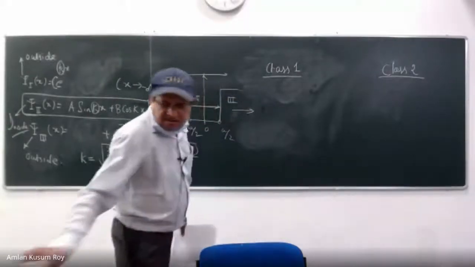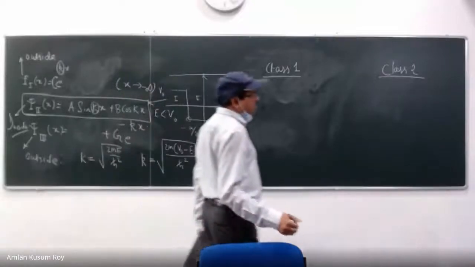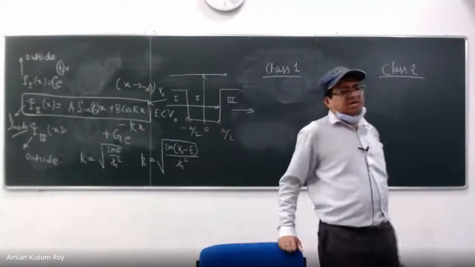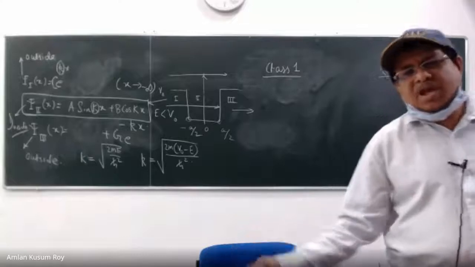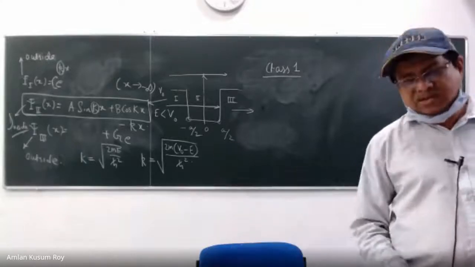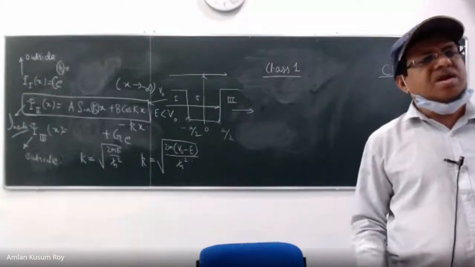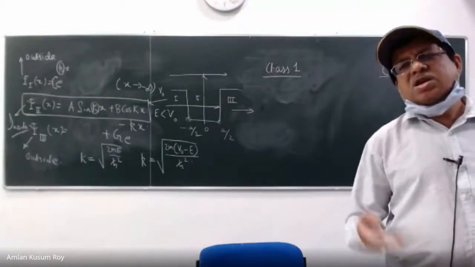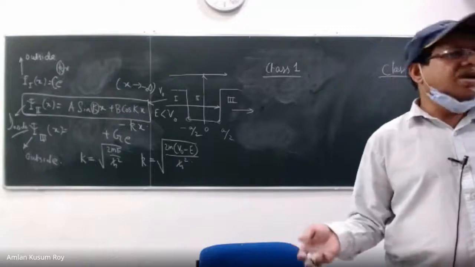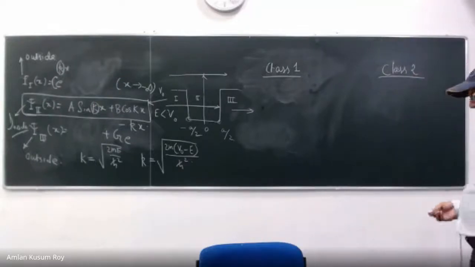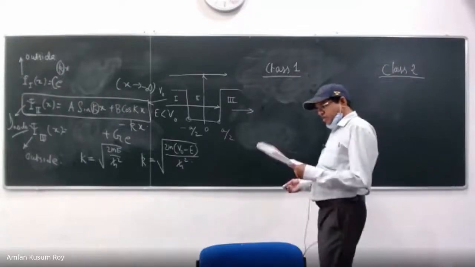Just like in the symmetric box, if you remember, one class of functions you called sin x and another class you called cos x, depending on the n values. If you had 1, 3, 5, you had one class of solution. If you had 2, 4, you had an even solution. So we call them even parity solutions and odd parity solutions.